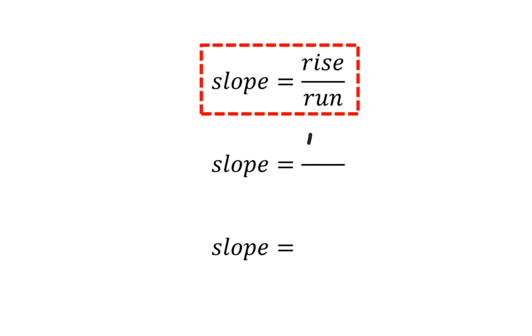Since I know that the rise is 4 and the run is 2, therefore the slope is equal to 4 over 2, which is the same thing as 4 divided by 2, which is the same thing as just 2. Therefore, the slope of this line is 2.